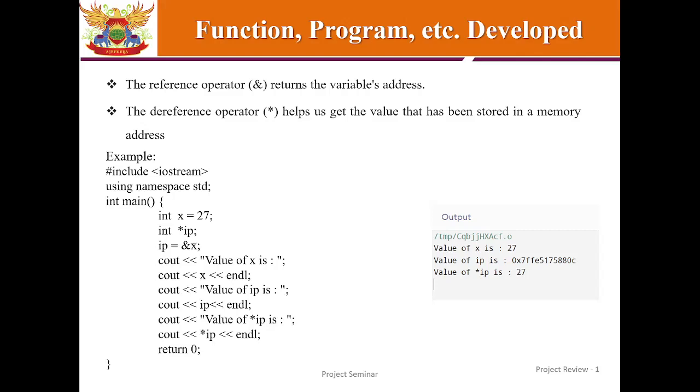The address of variable x is stored in the pointer variable. The value of the address was stored in the variable ip, as it can be seen in the output.